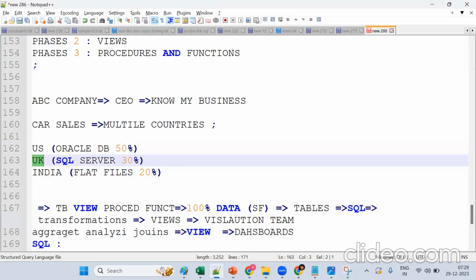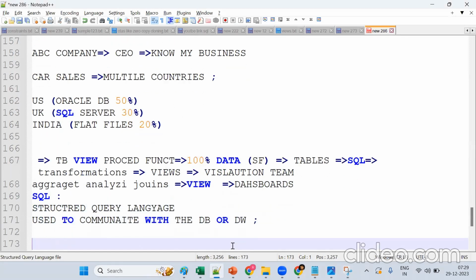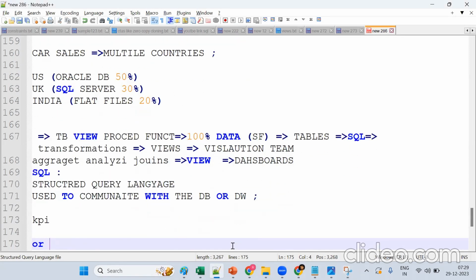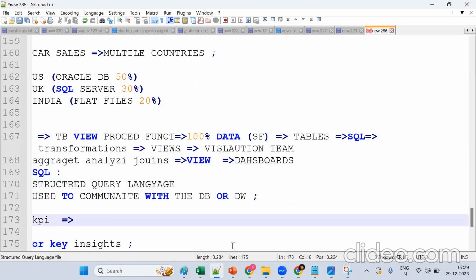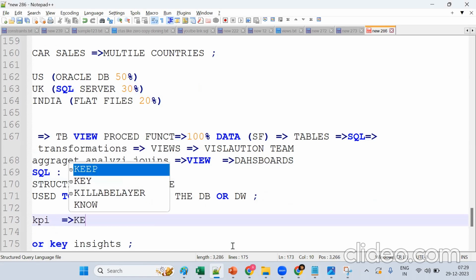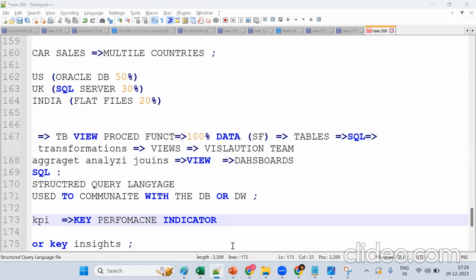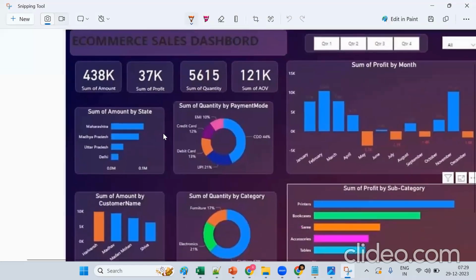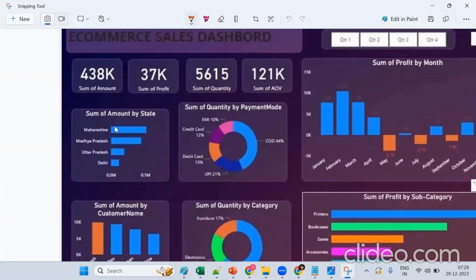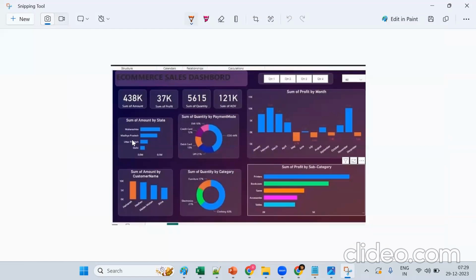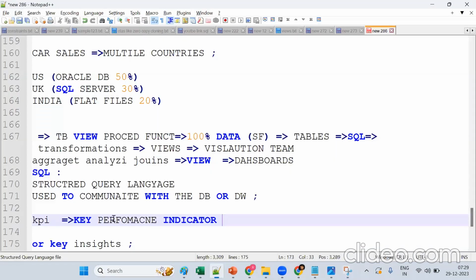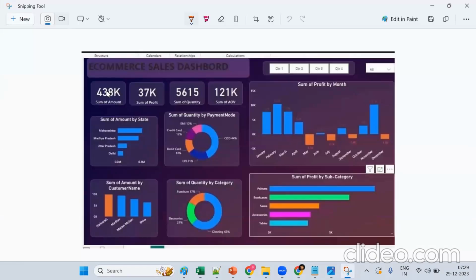Okay, to get KPIs. What is KPI? Tell me, KPI, or key insights, what exactly does it mean? What is the KPI abbreviation? Anybody from Power BI? It's a key performance indicator. I want to compare, like, in which city, what happened. In Maharashtra we're getting more sales. In Delhi we're getting less in comparison. By seeing this we can understand. Key performance means how much volume, total amount, profit.